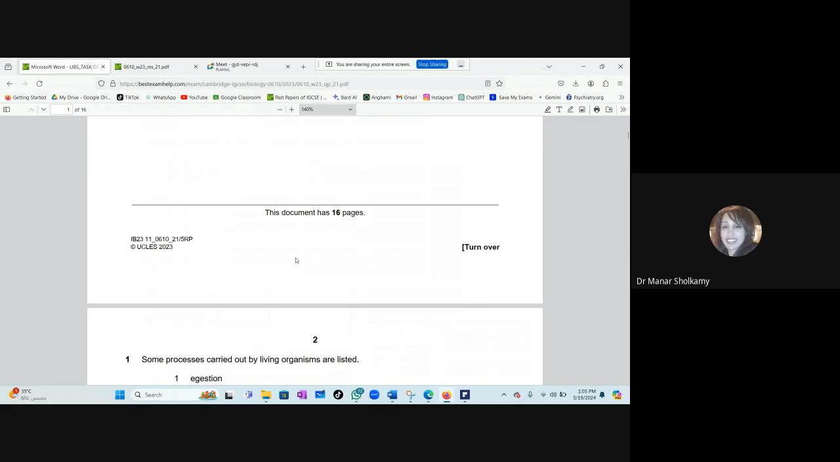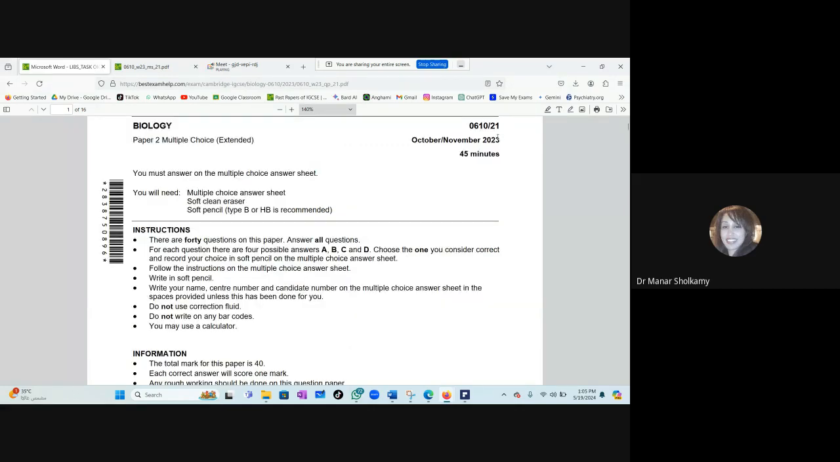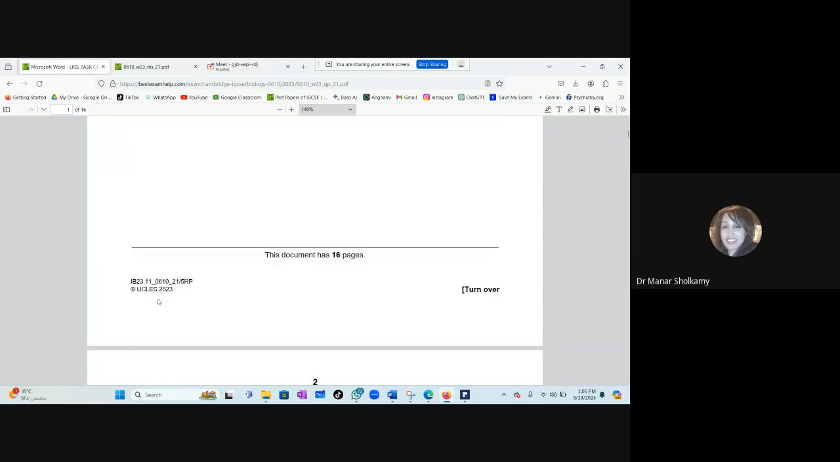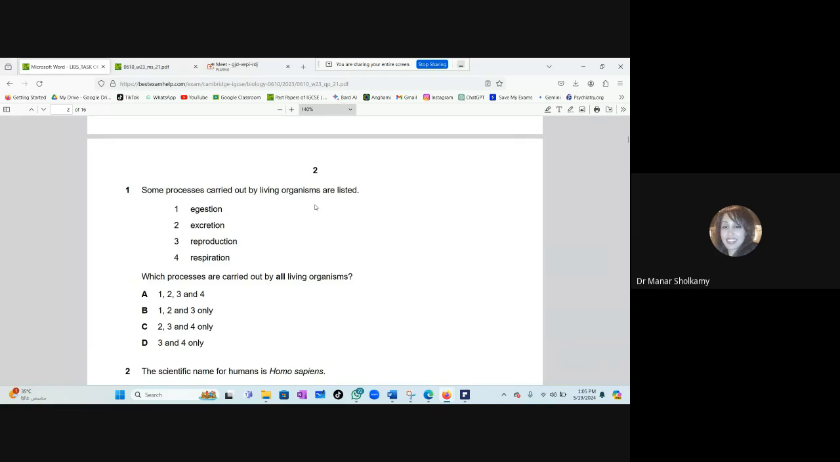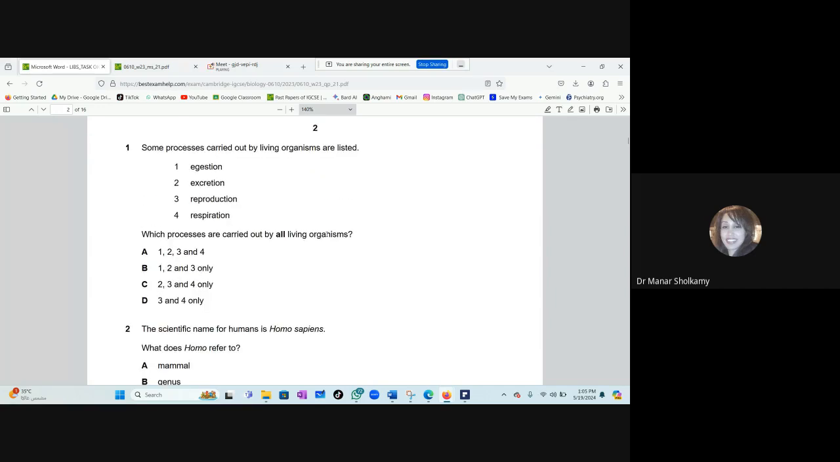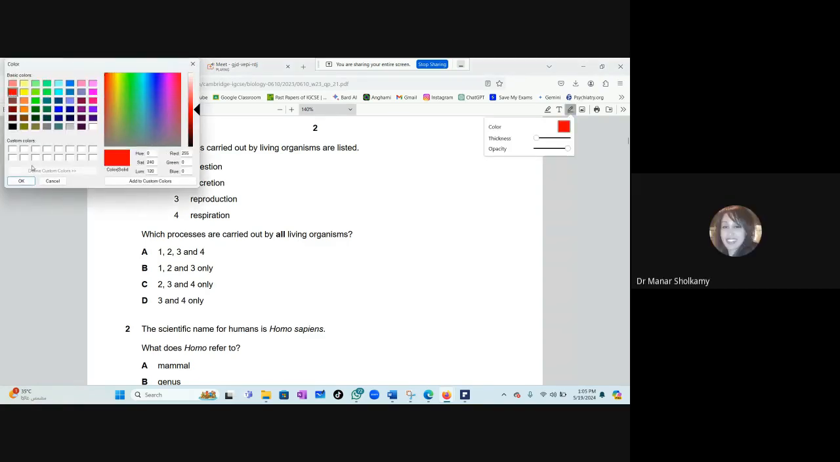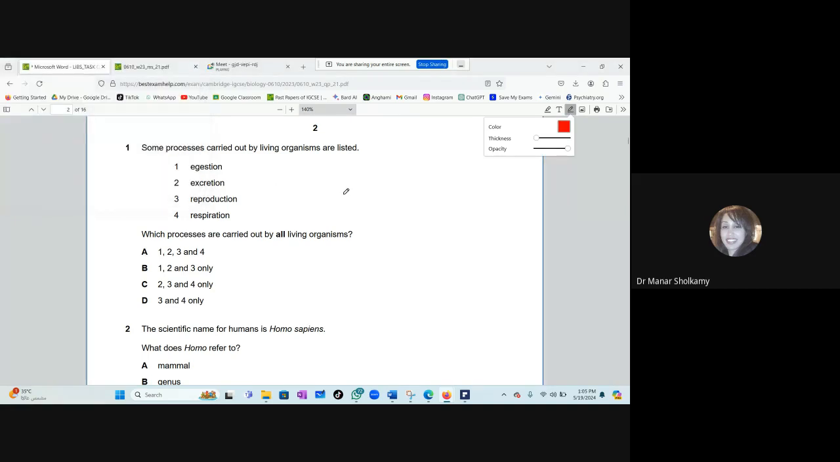We'll solve them together. So this is November 2023, variant 21. Okay, let's be quick. Some processes carried out by living organisms are listed: digestion, excretion, reproduction, respiration. Which processes are carried out by all living organisms? A, B, C, or D? Why did you choose D? Okay, D says 3 and 4 only.